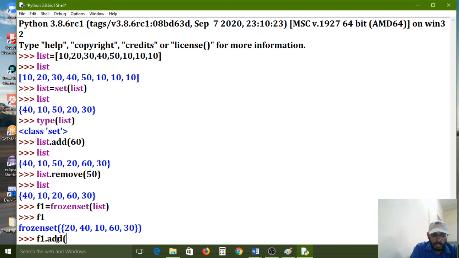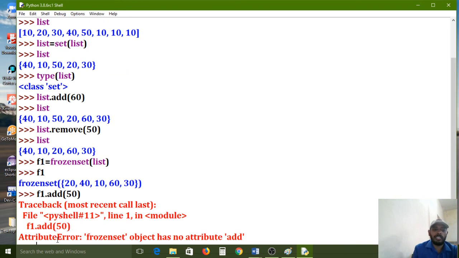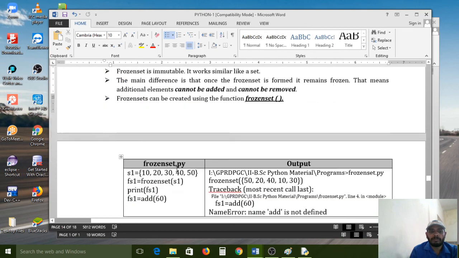What element do we not have in this? 50. So I want to add 50. It is showing an error: frozenset object has no attribute add. That error it is showing because it has been preset. That's why. Now understand.